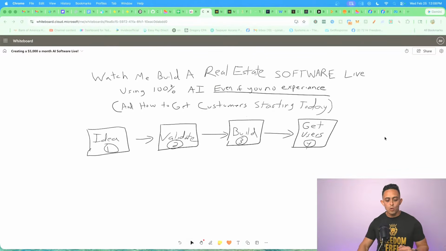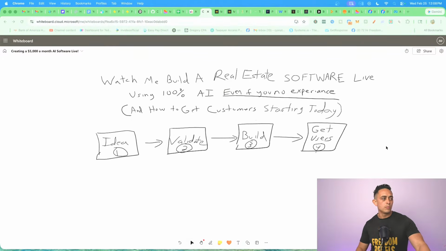So number one, okay, this is obviously the most important part, right? You have to have an idea, right? What the heck are we even going to build? Now, before we had AI and all the things I'm about to show you in just a little bit, you had to do literally weeks and months of research to figure out just an idea, right? What does the market actually need, right? So, typically if I were to do this manually, right? And we're going to do the demo where it's going to do it all for you.